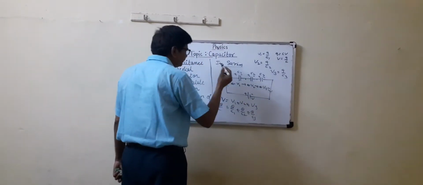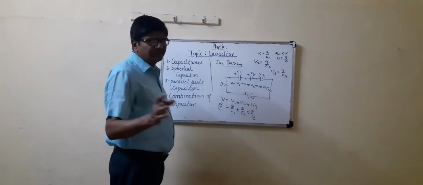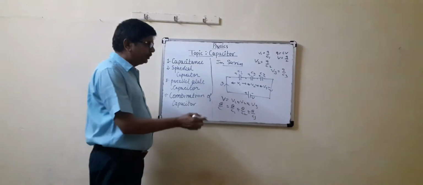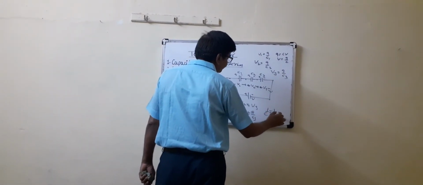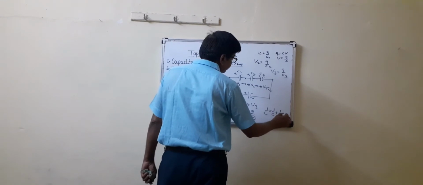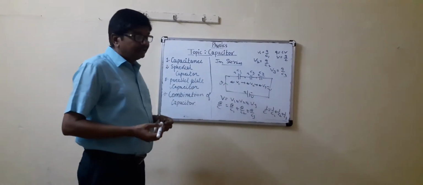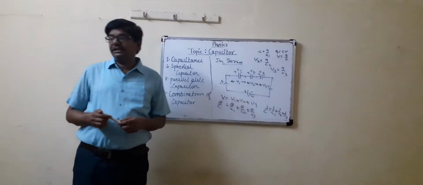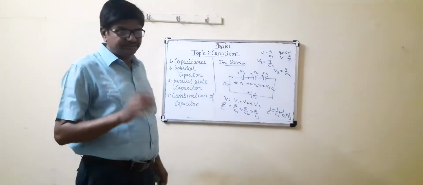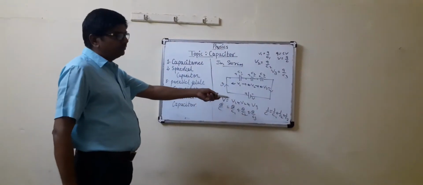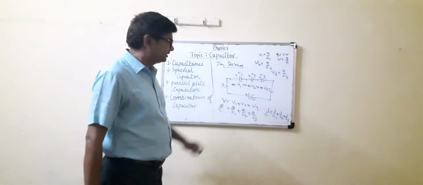Q cancels. Small q and capital Q, there is no difference. So Q is cancelled. This is the formula. It means when three or more capacitors are connected in series, the net capacitance decreases, because we use this formula: 1 by C equals 1 by C1 plus 1 by C2 plus 1 by C3.